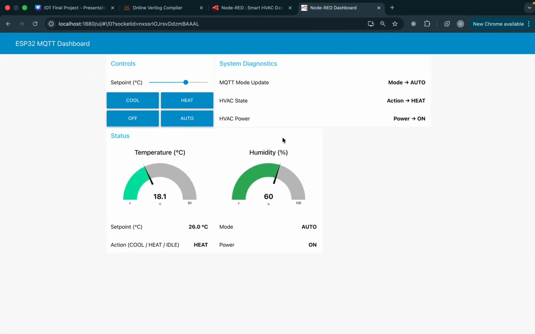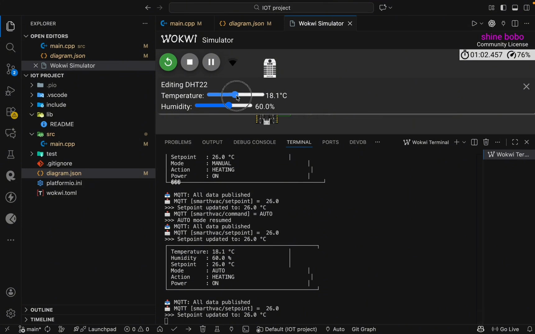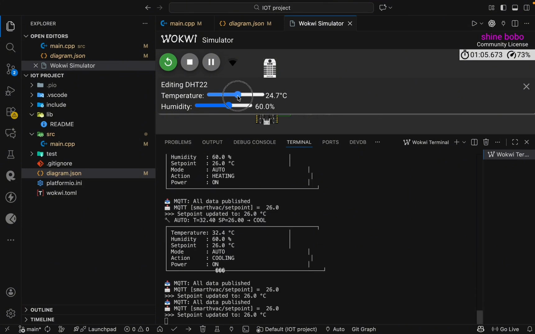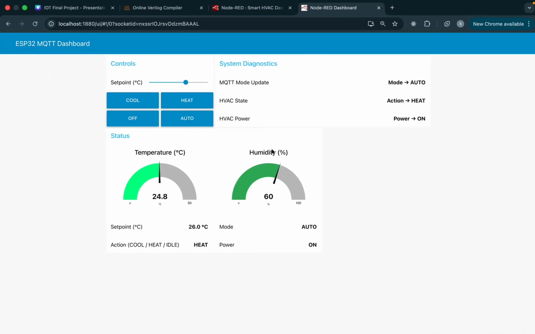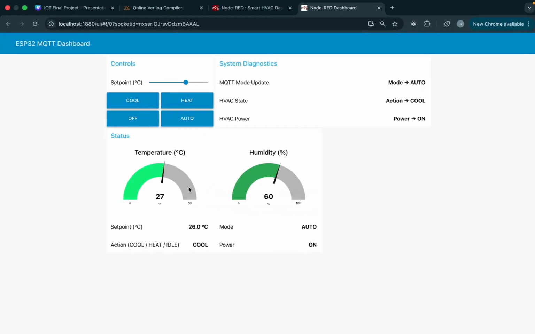Auto mode resumes. The set point is 26 degrees and the temperature now is 18.1 degrees. So it's a cold temperature, so the heater will be on. When we change the temperature to 27 degrees, it is greater than our set point of 26 degrees, so the cooler will be on.